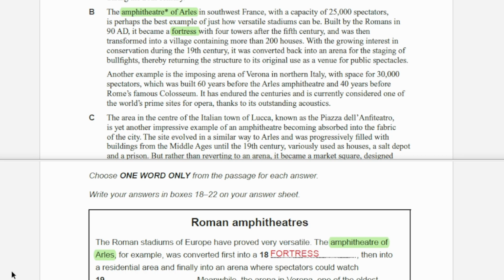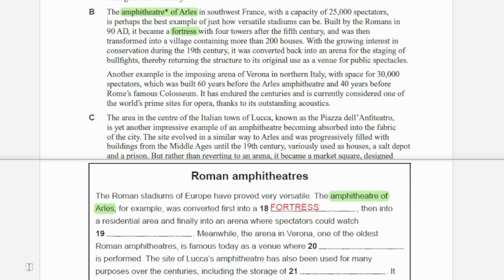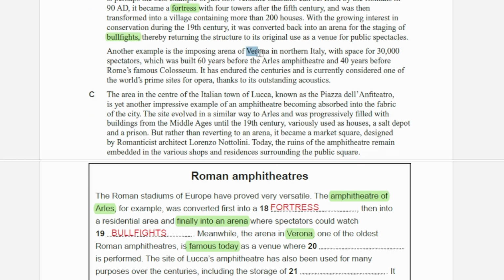For question number 19, we are still looking at the same amphitheater. For question number 18, we found the first thing it was converted into. For question number 19, we're looking at a final thing where people can watch bullfights. Our answer for question number 19 is bullfights. For question number 20, we are looking at arena in Verona, and we're looking for its today's use. You can see Verona in section B, and today's use is for opera. Our answer for question number 20 is opera.